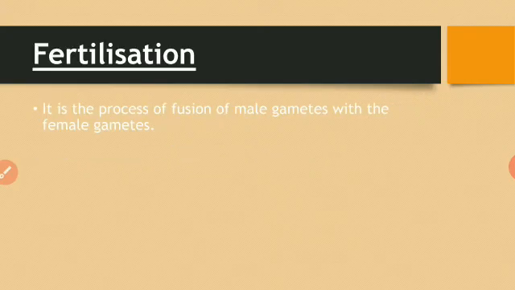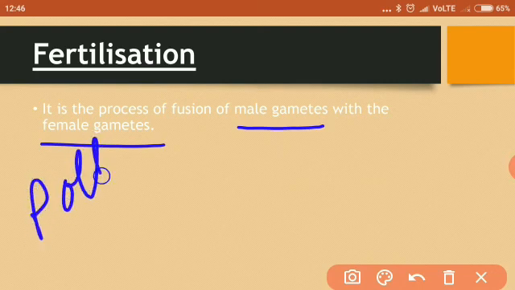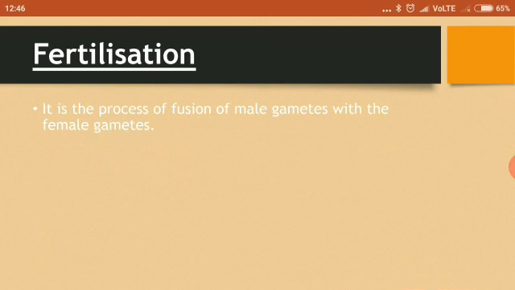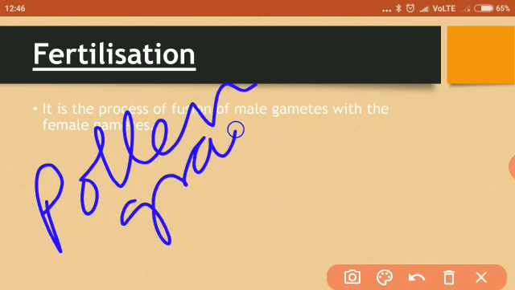Next we will study the last topic of this chapter, that is fertilization. This is the last step in the reproduction. What is fertilization? It is the process of fusion of male gametes with the female gametes. We have been studying from the start that sexual reproduction occurs by fusion of male gametes and female gametes. Now how does it occur? Pollination has brought the male gamete, that is the pollen grain which contains the male gamete, up to the stigma.